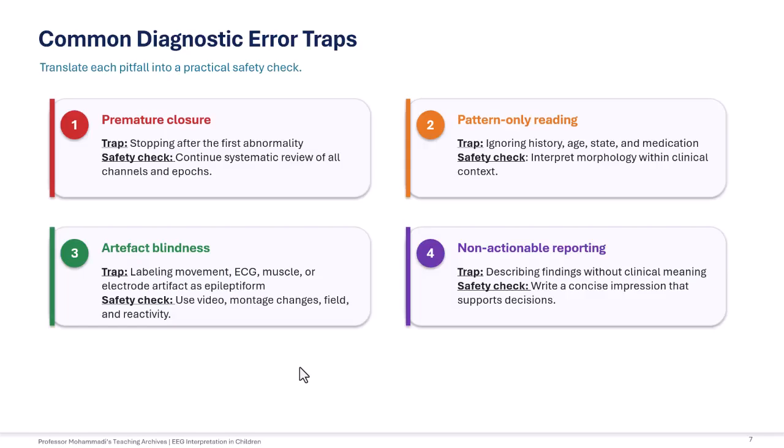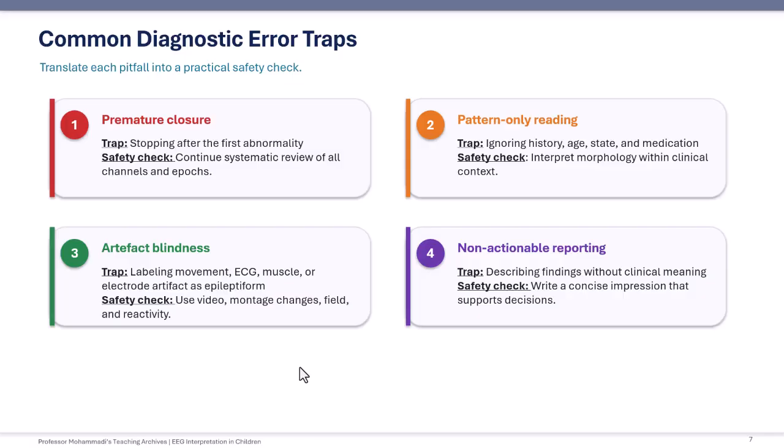The third trap is artifact blindness. Movement, ECG, muscle activity, and electrode artifacts can mimic epileptiform patterns. The safety check is to use video, montage changes, field analysis, and reactivity. The fourth trap is non-actionable reporting. Describing EEG findings without explaining their clinical meaning reduces the usefulness of the report. The safety check is to write a concise impression that supports clinical decisions.